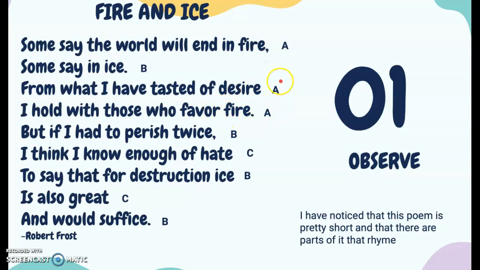So I labeled all of those with an A. And so then on line 2, I see that there's ice. And there are a couple of things, again, throughout the poem that also rhyme with ice. So we see here ice, twice, ice, and suffice. And then there are 2 outstanding lines that don't rhyme with either A or B, so they're labeled C because they rhyme with one another. So that's going to be hate and great, and like I said again, labeled with a C.